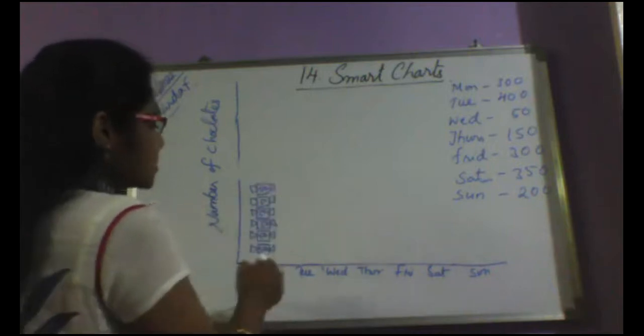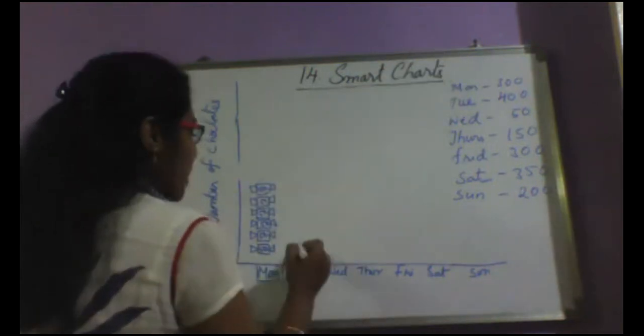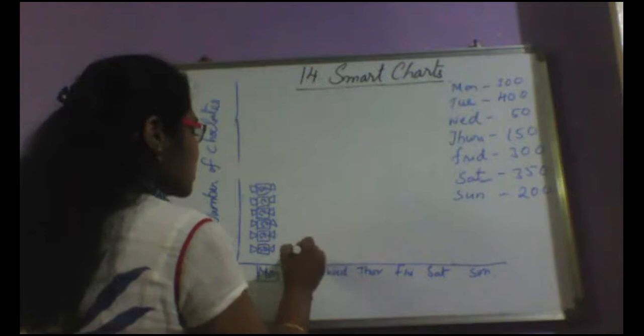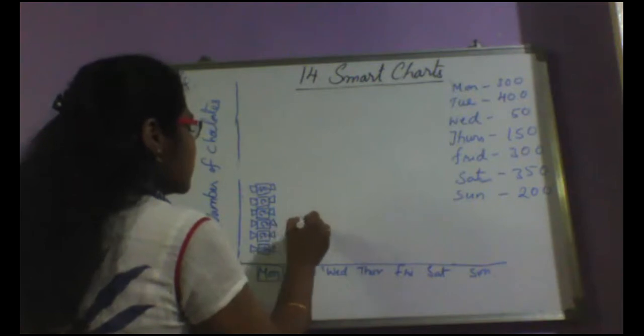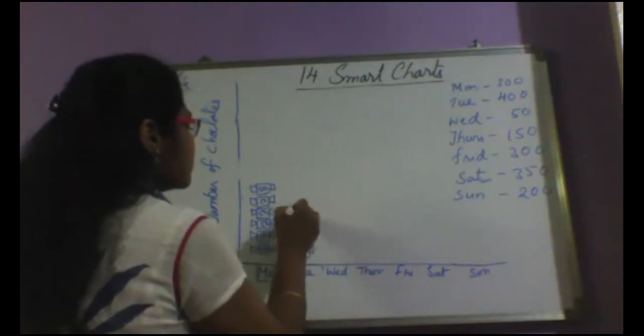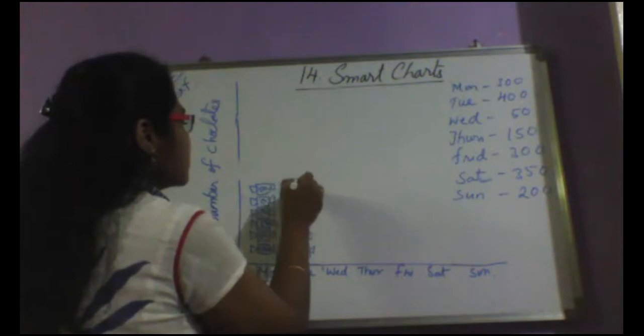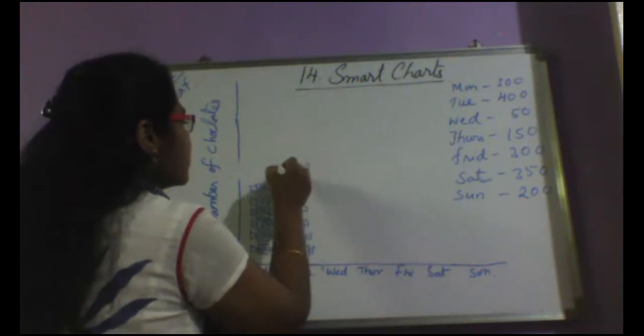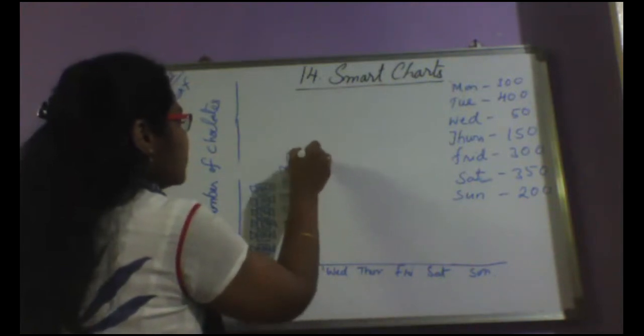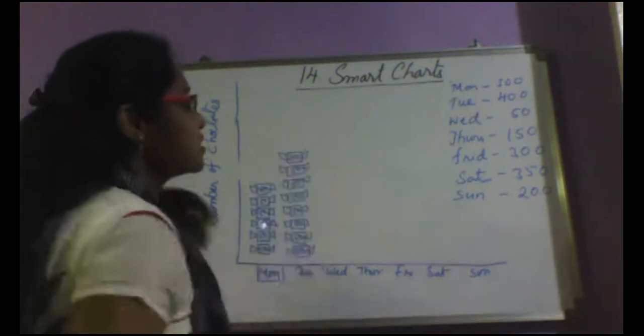So here 6 chocolates I have drawn. Now for 400, I have to draw 8 chocolates. So 1, 2, 3, 4, 5, 6, 7, 8. Very good. So next is Wednesday.